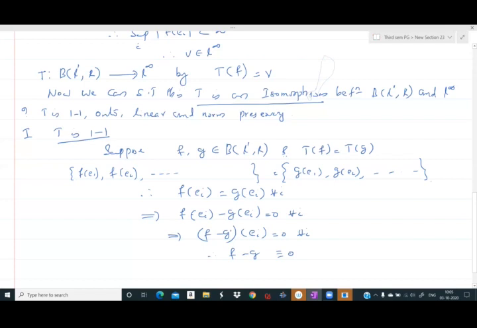The only possibility is that the function vanishes. That means that function is 0. Therefore, f minus g equal to 0 on L1. Therefore, f is equal to g. Therefore, T is one-one.